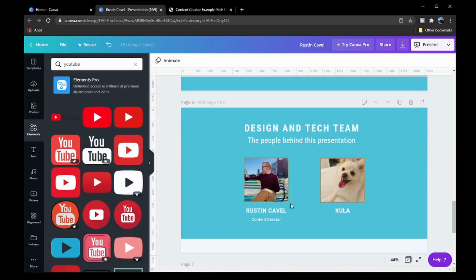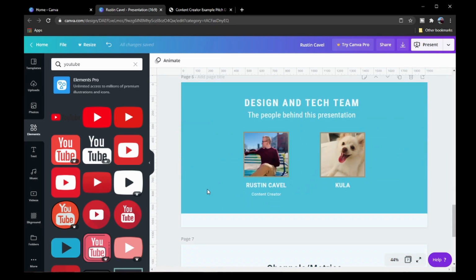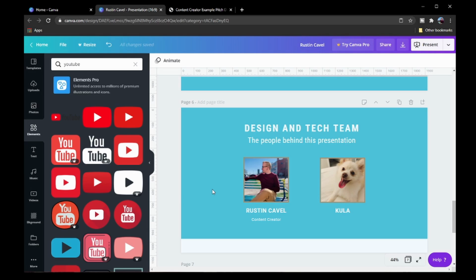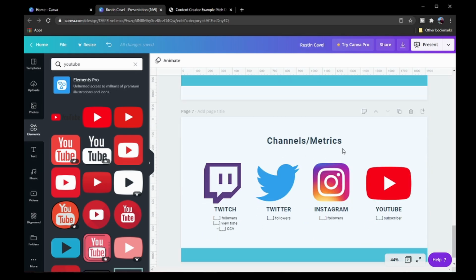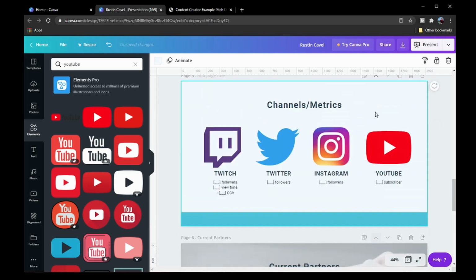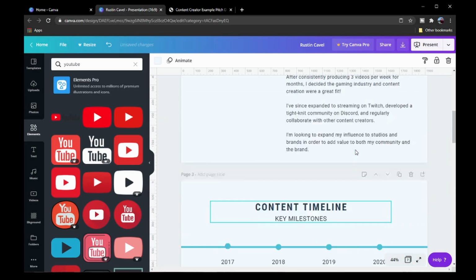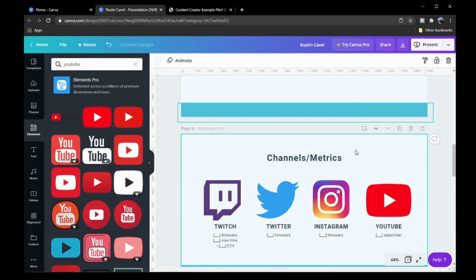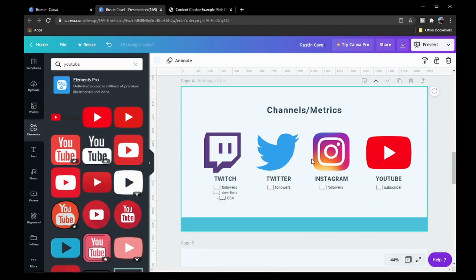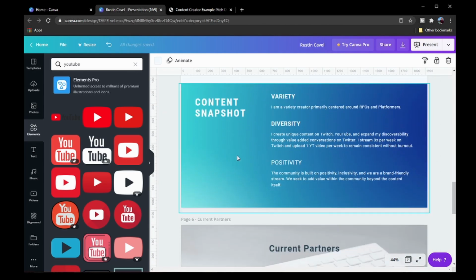partners. Now, I want to keep this one toward the end simply because it's more filler than anything. You don't have to include this slide. I included it here just to be able to show you how you can mess with some of the elements if you are working with a team. And then this one, I actually want to move up. So if you just click on this arrow here, you can actually move it up in order. So I want to put this one behind the content milestones, before the content snapshot.